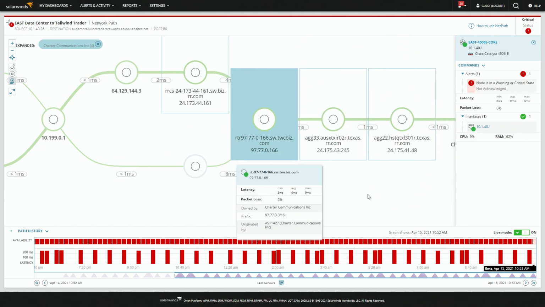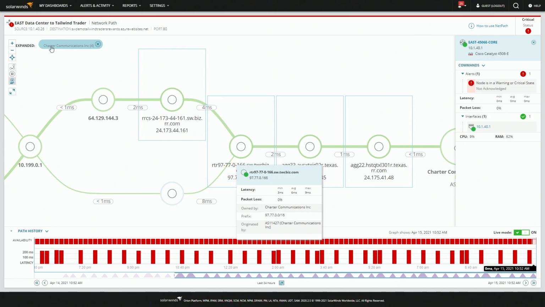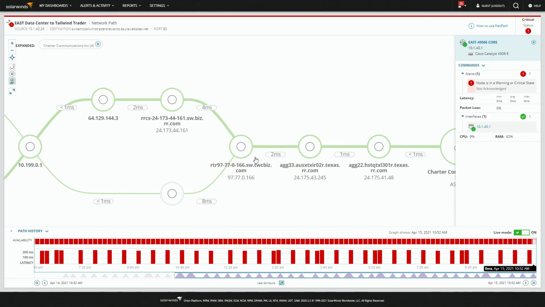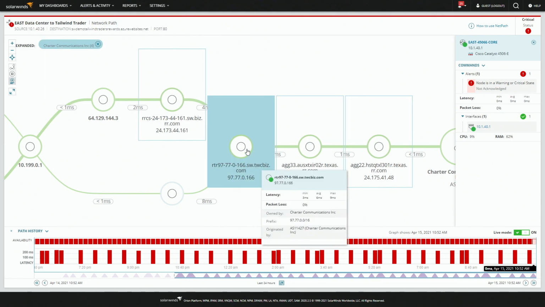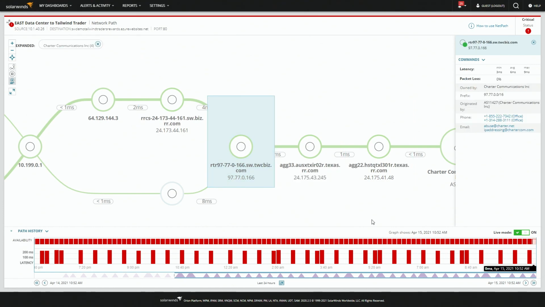So you'll see here, I clicked on Charter Communications and it broke it out into these 4 areas. Now, these are the routers. They may actually be switches that do routing, but these are the devices your traffic is going through from that source to that destination. And what's interesting here is if this were internal gear, I'd know the name, I'd know the IP address, I'd probably know what team it is, I know what office it's in, I know who to contact. Well, we're going to give you that anyway.